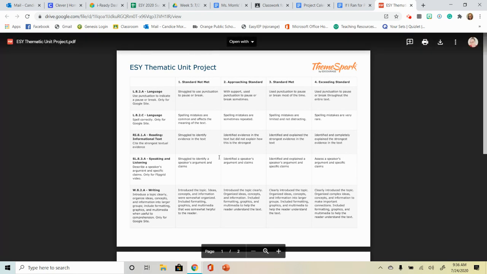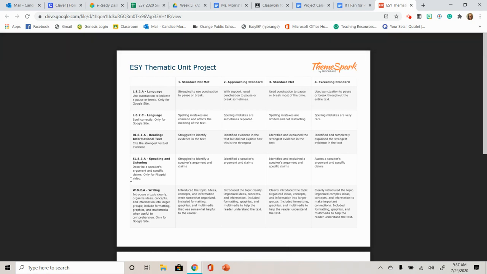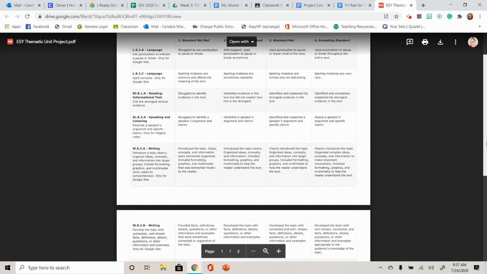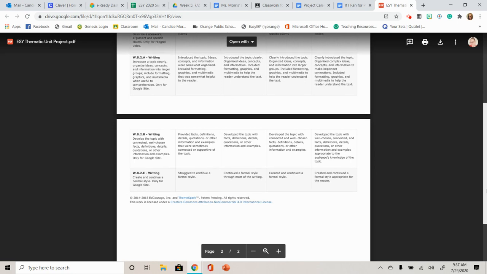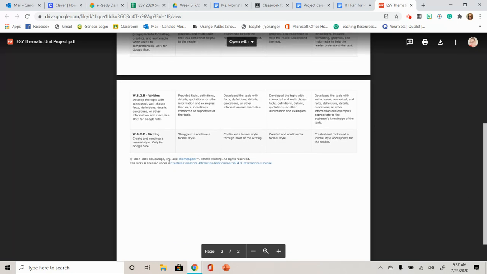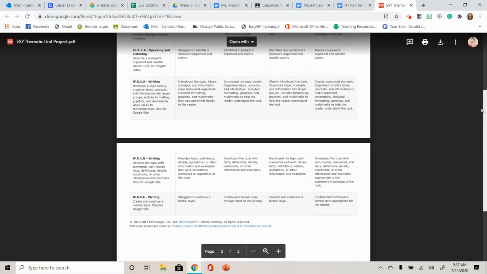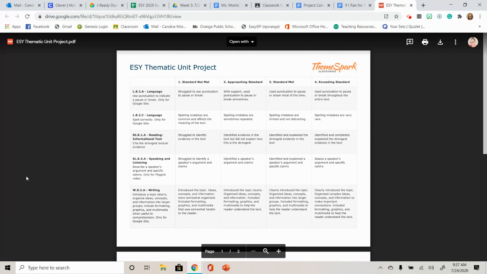All right, so this is your thematic unit project rubric. So we have punctuation, spelling, grammar, textual evidence, creating an argument, claims, creating a topic clearly, organizing your ideas clearly, formatting, developed a topic, connected, well-chosen facts, details, quotations, and then a formal style. So you don't want to be going for a fun looking website. You're going to have it more formal where a lot of people would see it because you are running for president. So there we go.